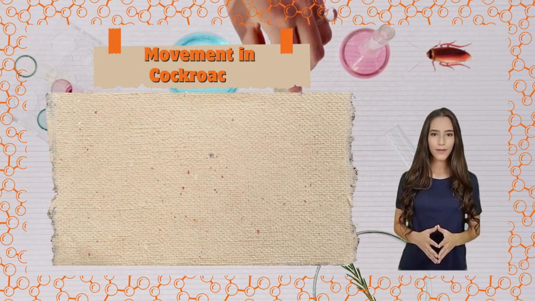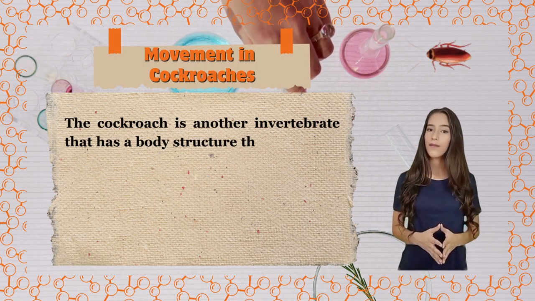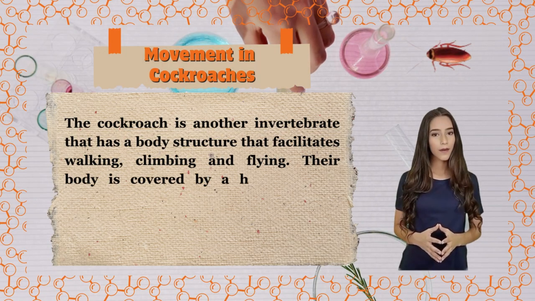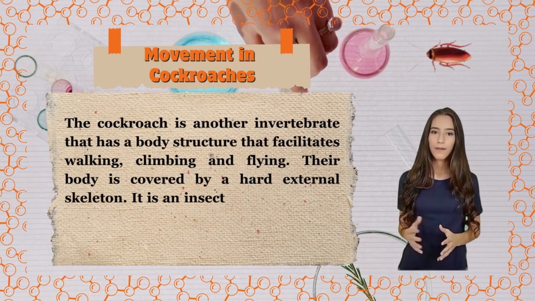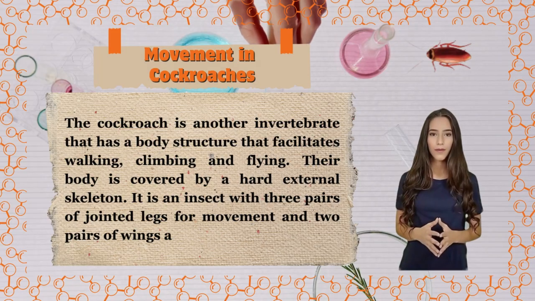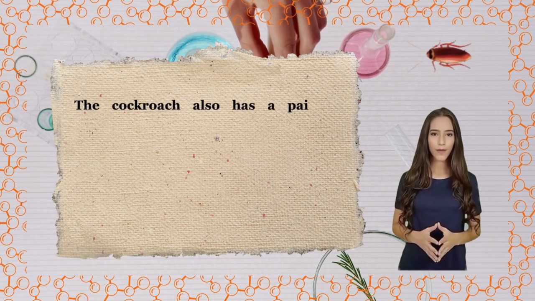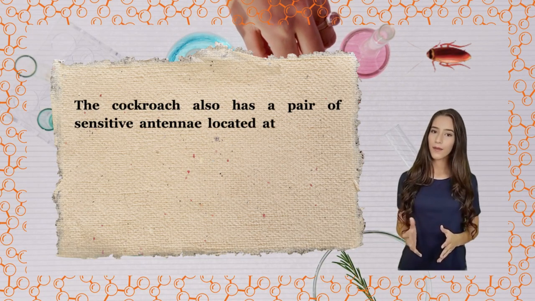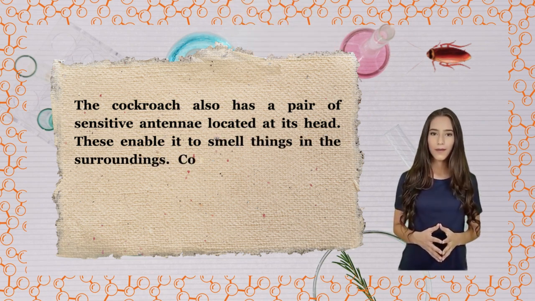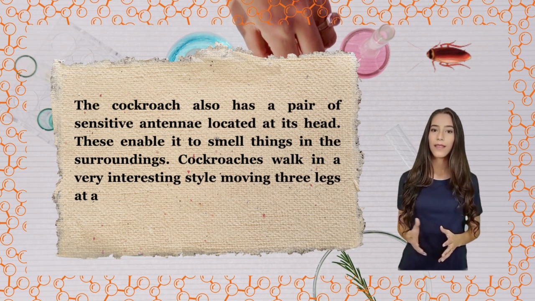Movement in cockroaches. The cockroach is another invertebrate that has a body structure that facilitates walking, climbing, and flying. Their body is covered by a hard external skeleton. It is an insect with 3 pairs of jointed legs for movement and 2 pairs of wings attached to its chest. The cockroach also has a pair of sensitive antennae located at its head. These enable it to smell things in the surroundings. Cockroaches walk in a very interesting style, moving 3 legs at a time.